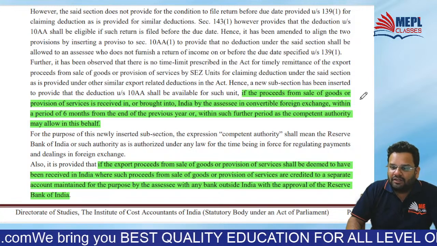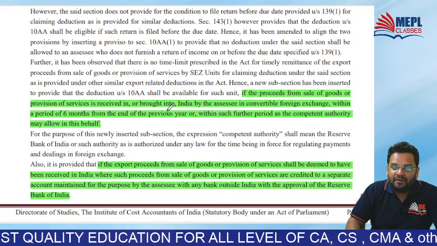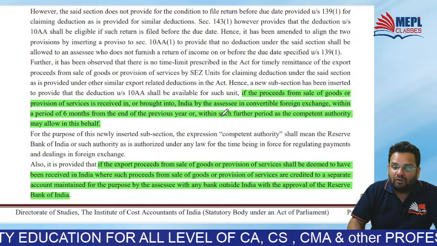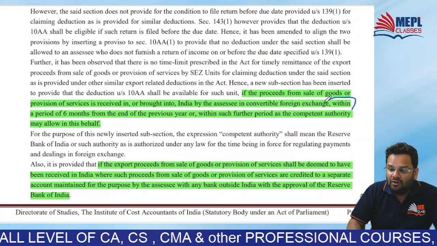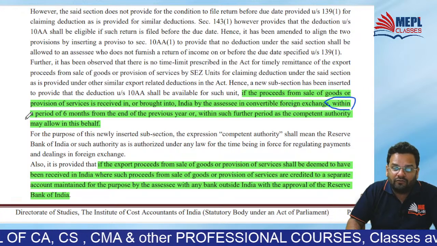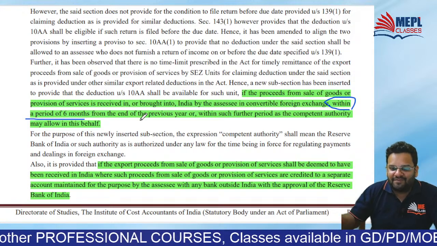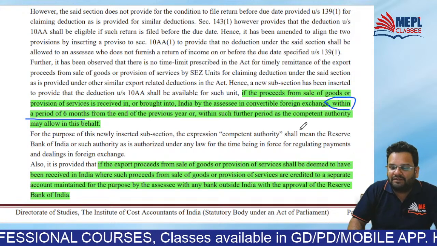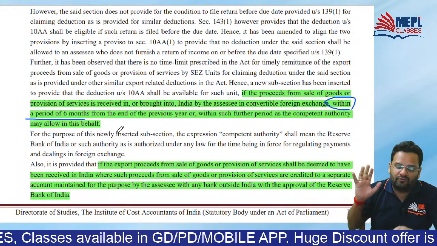So if the proceeds from sale of goods or provision of service are received in or brought into India in convertible foreign exchange within a period of 6 months from the end of the relevant PY, or within such further period as the competent authority may allow in this behalf.